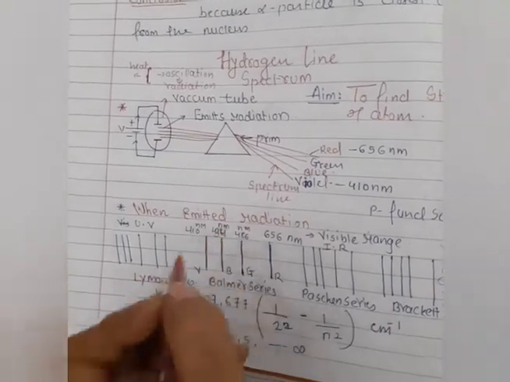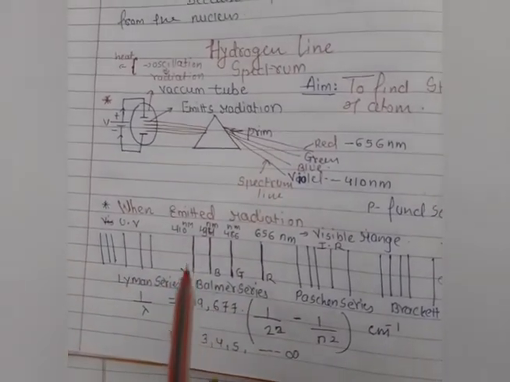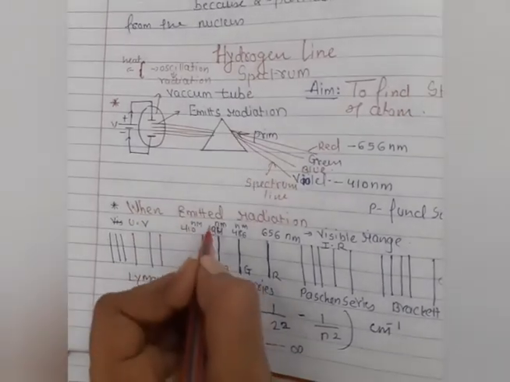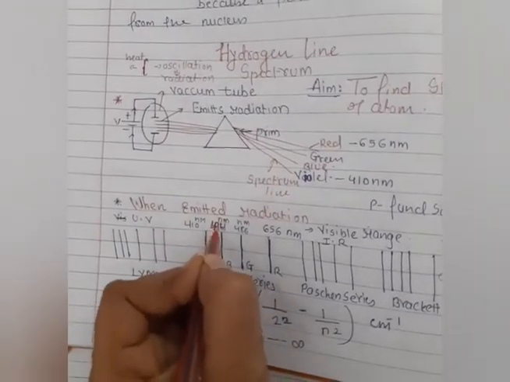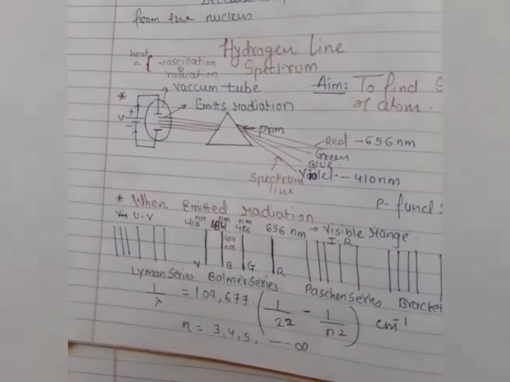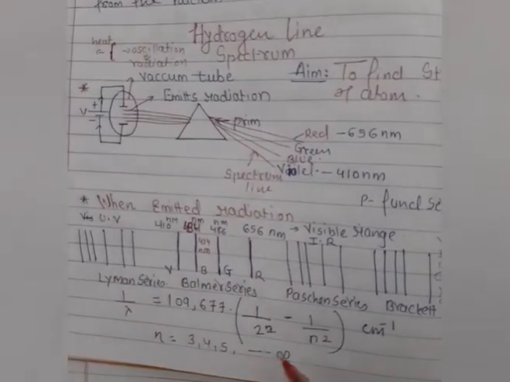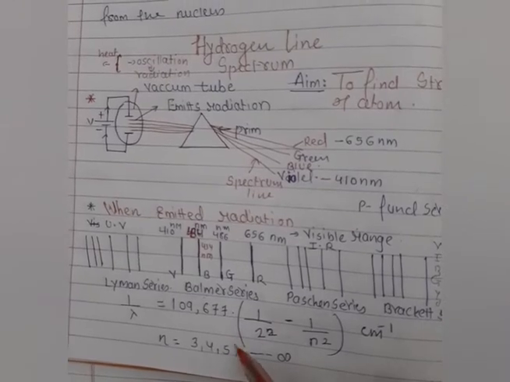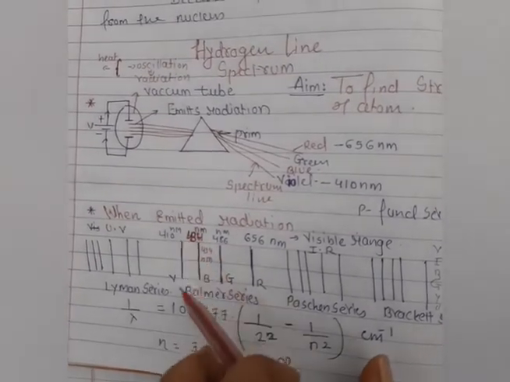So here the scientist got a 434 nanometer wavelength for the blue light.